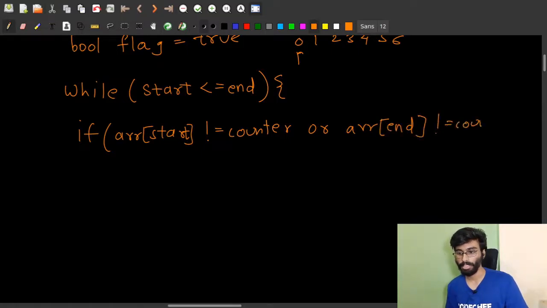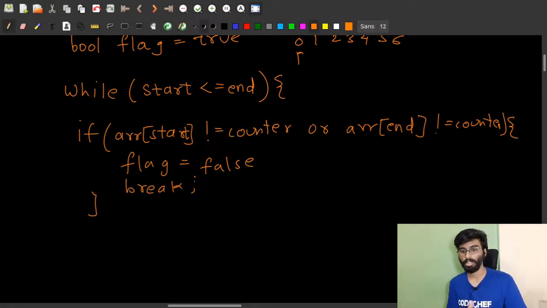If either condition becomes true, then we know that this strip is not valid because it is not following the proper incremental and decremental conditions. So we can directly make flag false and break out of the loop. We don't have to check the next conditions.